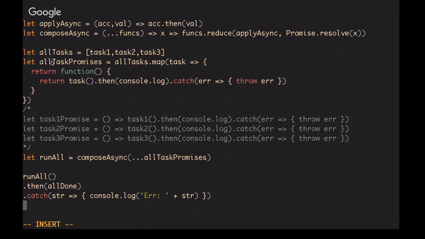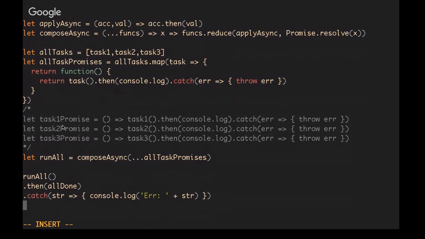What this means is we will simply create a list of all the tasks. Task 1, task 2, task 3. These are just functions that return a promise immediately and resolve in the reverse order as far as time goes. So the same code as above.